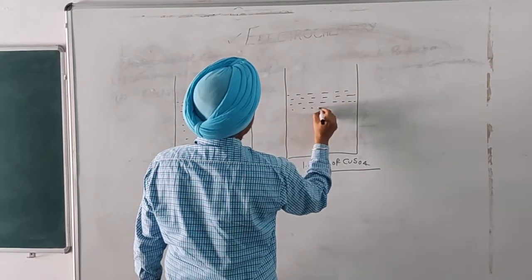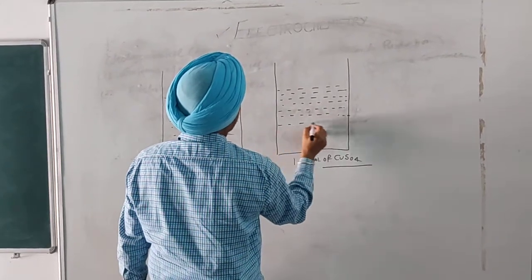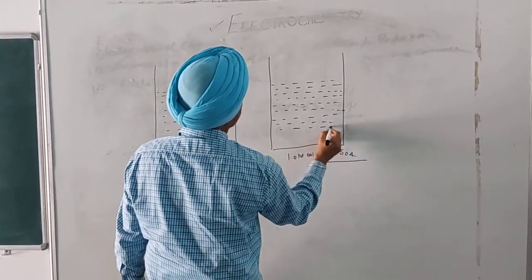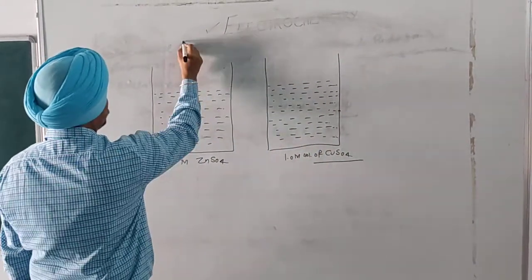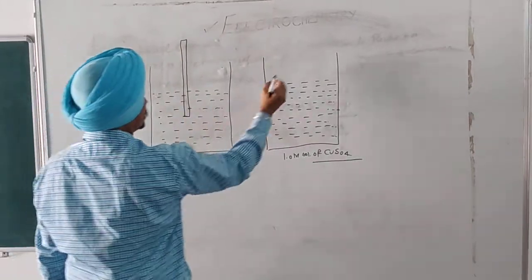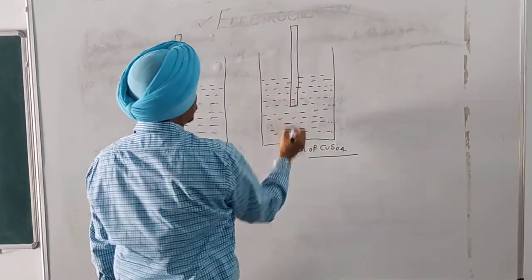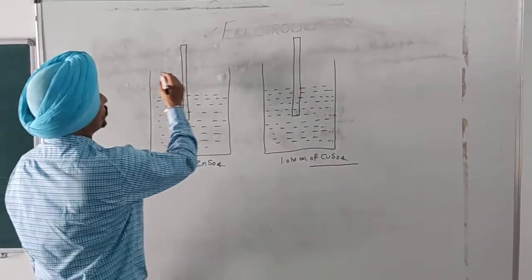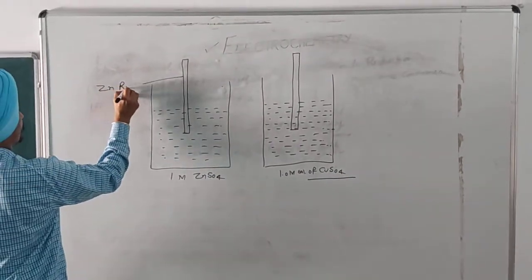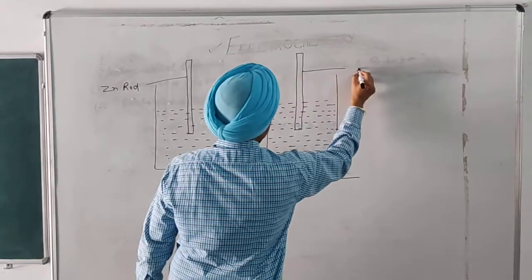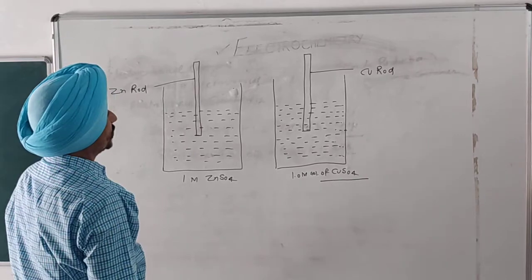Zinc rod is dipped in zinc sulfate solution and the copper rod is dipped in copper sulfate solution, and these two rods are known as metallic rods or electrodes.